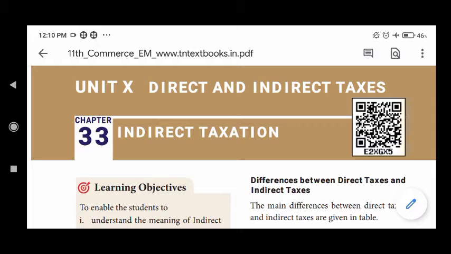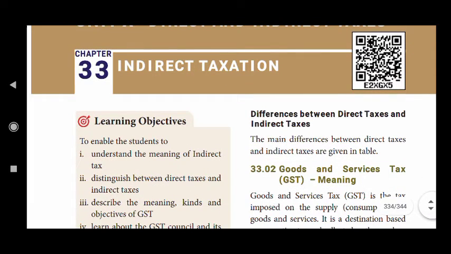In the morning section, we saw about direct taxes: the meaning of direct tax, examples of direct taxes, and the difference between direct tax and indirect taxes. Now we are going to see Chapter 33, that is indirect taxation. This is the last lesson in your reduced term portions.